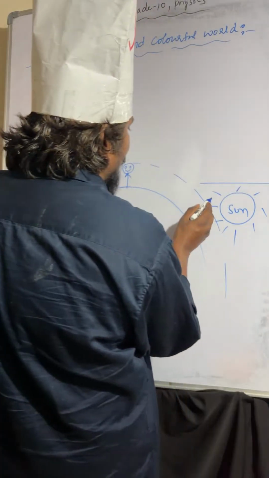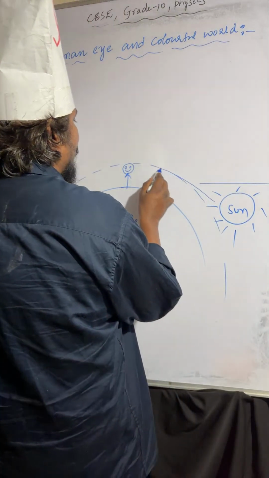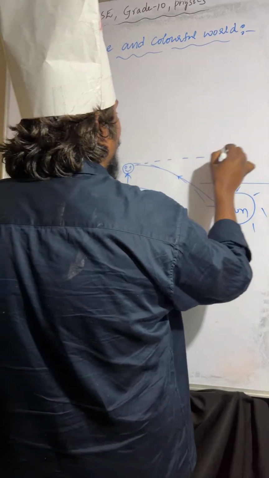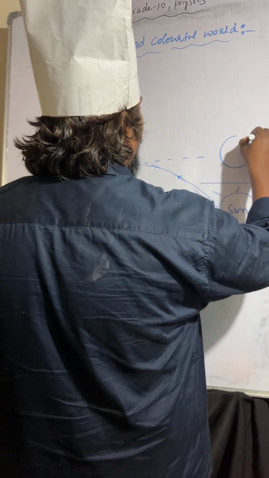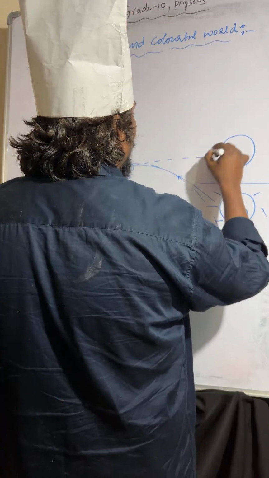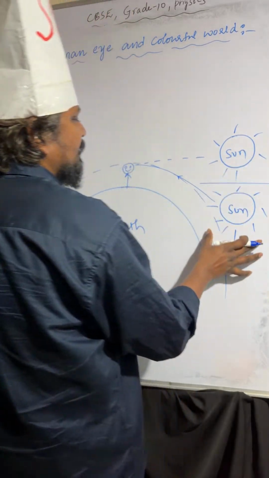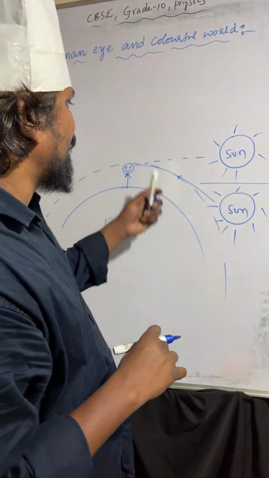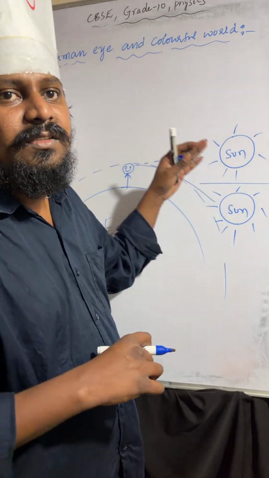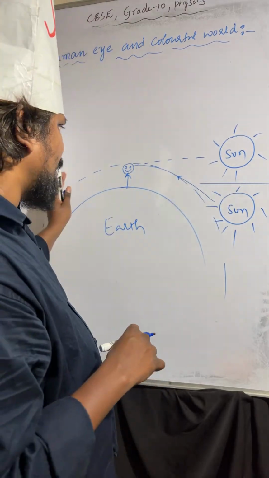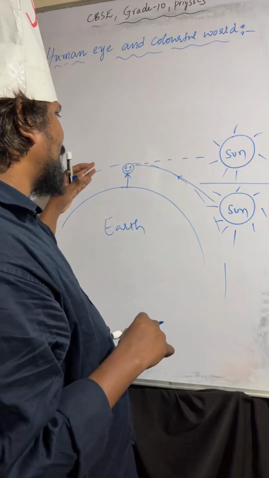So when light is coming from the sun and entering into the atmosphere, the position of the sun appears here. Understood? This is the actual position of the sun and this is the apparent position of the sun. Normally when a light ray is coming from the sun, refraction of light takes place due to the atmosphere.